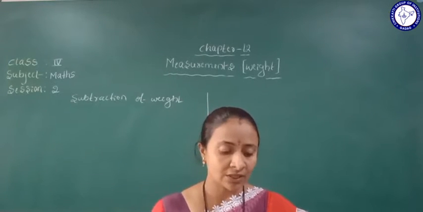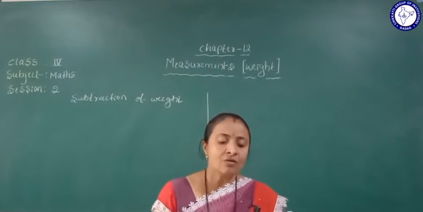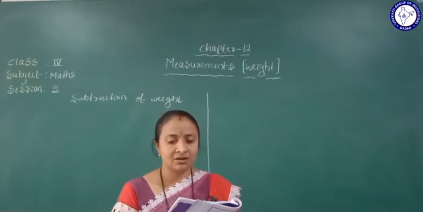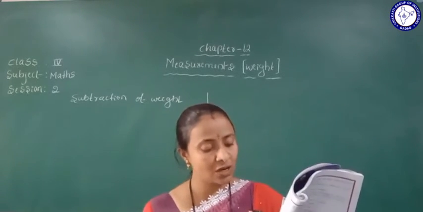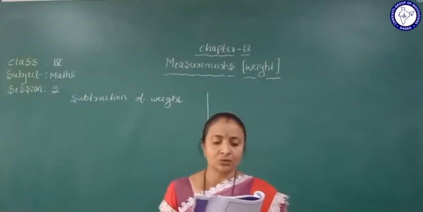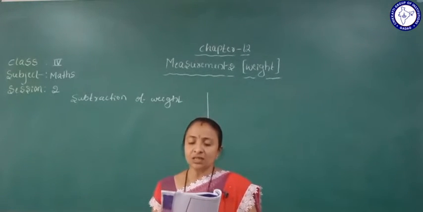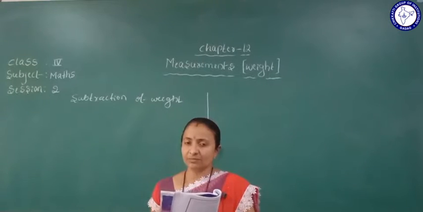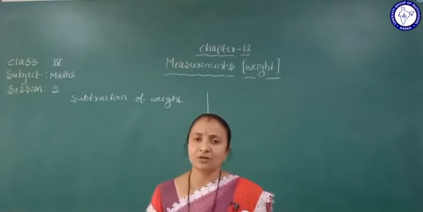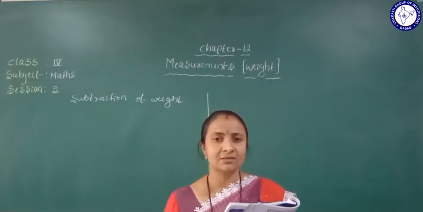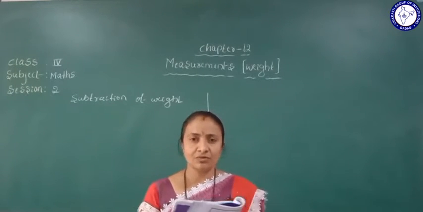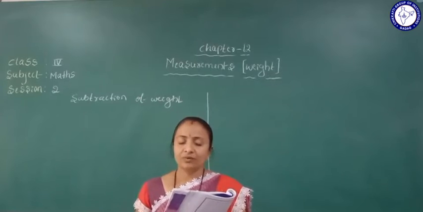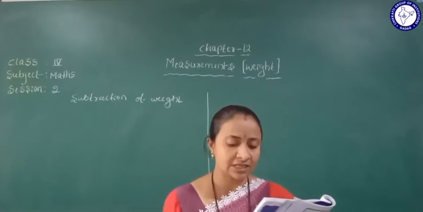For example, say it is 5 kg 300 gram. It means how many grams may have leaked out? 200 grams. So it means we go from 5 kg 500 down to 5 kg 300, so 200 grams of wheat is leaked.